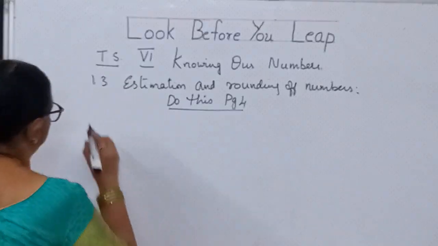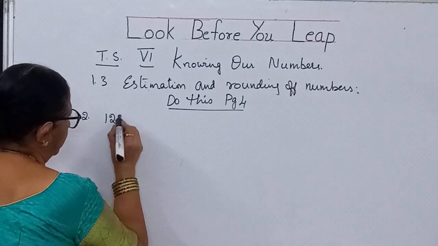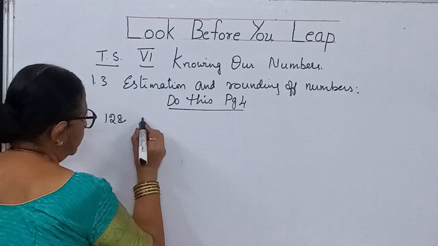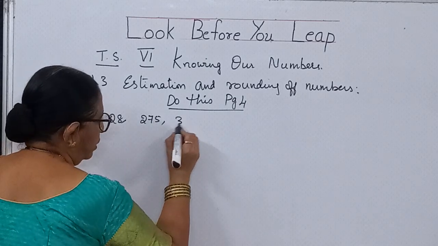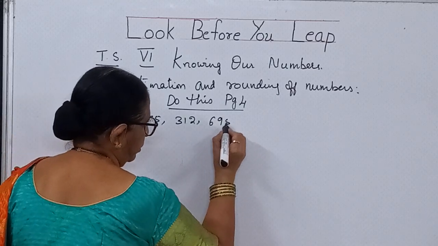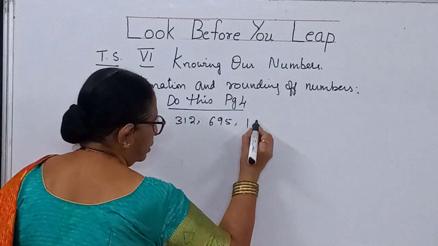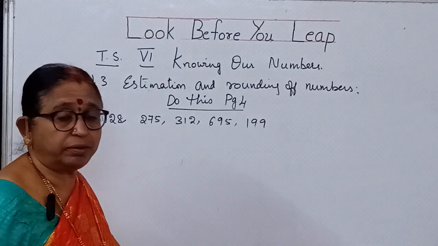Second one you have got the values 128, 275, 312, 695, 199. To the nearest hundreds they said.